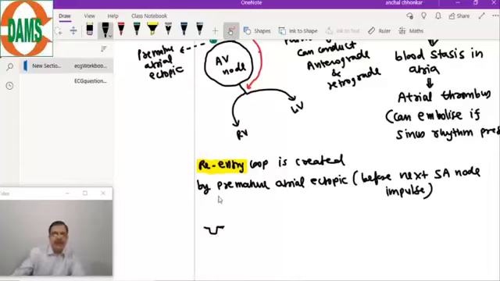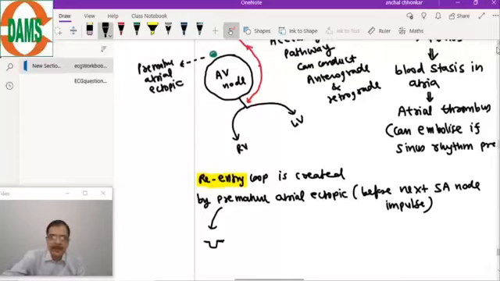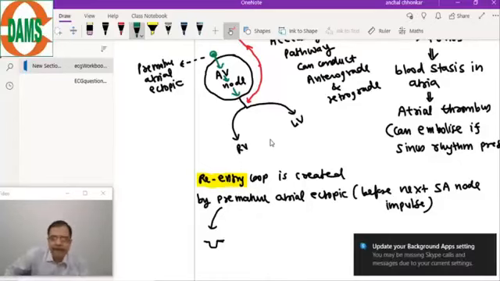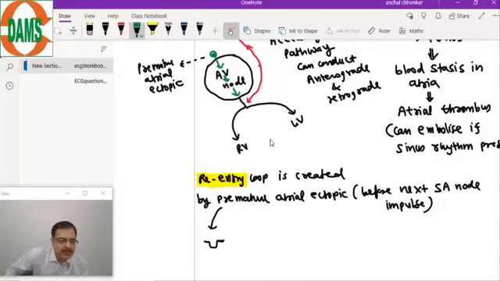This premature atrial ectopic has started the process, and it will travel in this direction, downward. Why premature? They can occur even in a normal healthy individual without any reason.